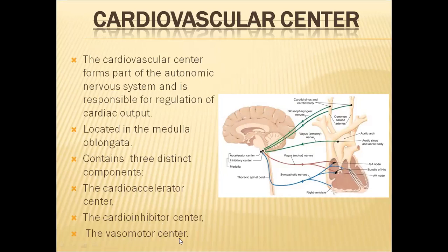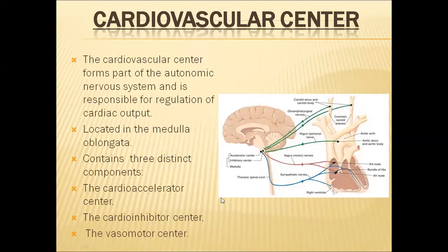vasomotor center. Here in this diagram, you can see two black dot-like structures: one is the cardiac accelerator center, another one is the cardio inhibitor center. Apart from these two centers, another center also will be there. That is not shown in this diagram, but the third center also will be there.